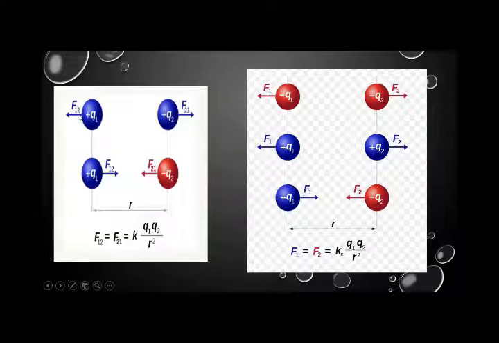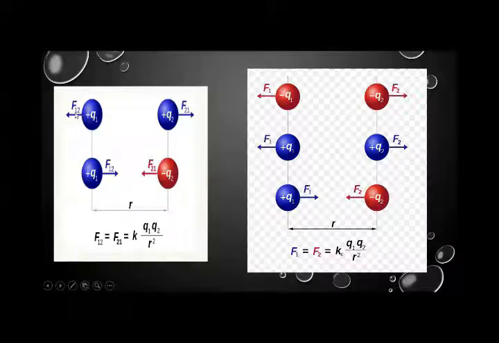So what are these? F12 is the electrostatic force on the charge q1 by the charge q2. I repeat, F12 represents the electrostatic force on the charge q1 by the charge q2.